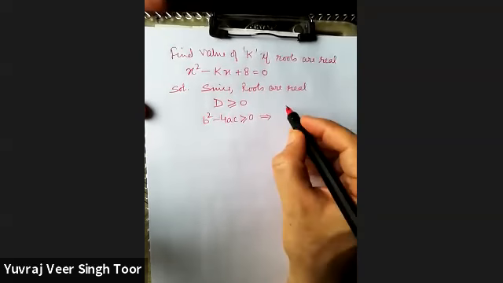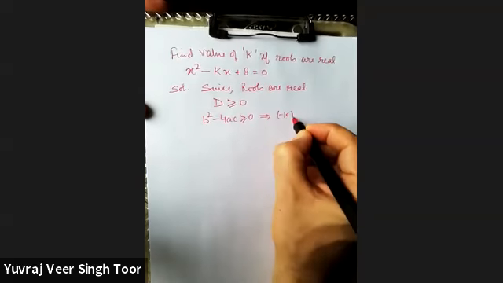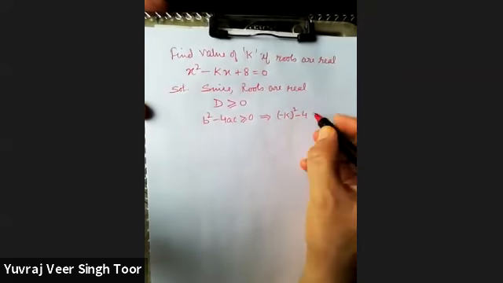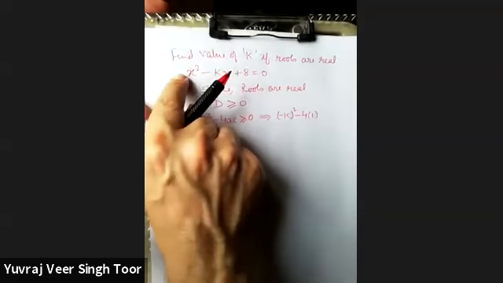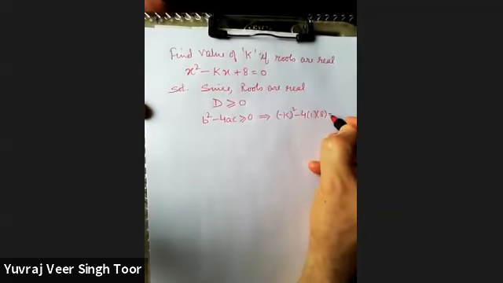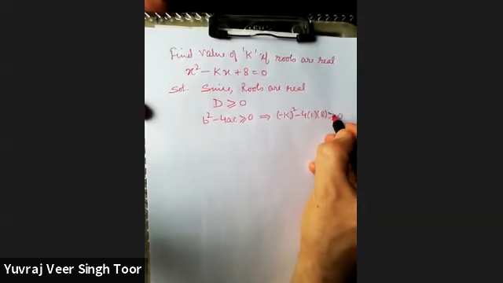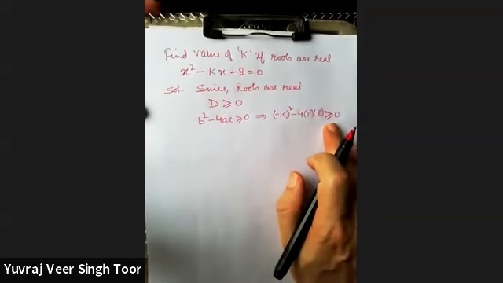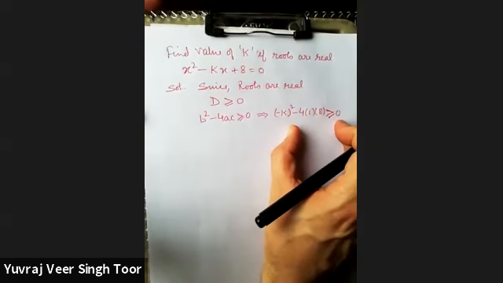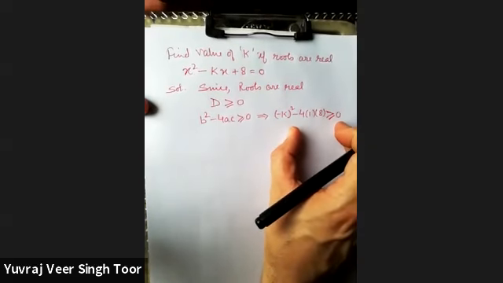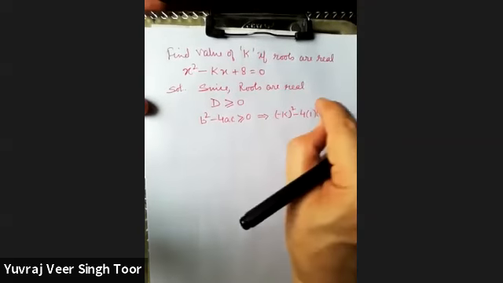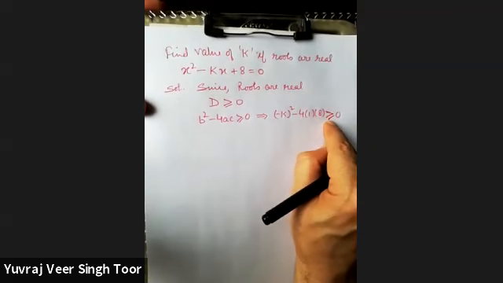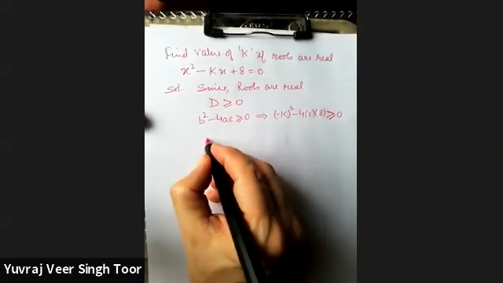This implies minus k square, it is a coefficient, b is the coefficient of x, minus 4 into 1 into 8 is greater than or equal to 0. We can call this an inequation, and when you solve it, it works similar to equations. In equations, what you do on the left side, you do on the right side. Similarly over here, to maintain this relation, we do the same.